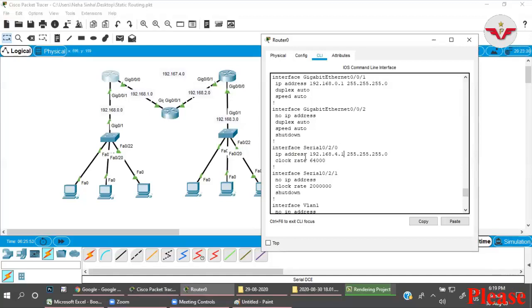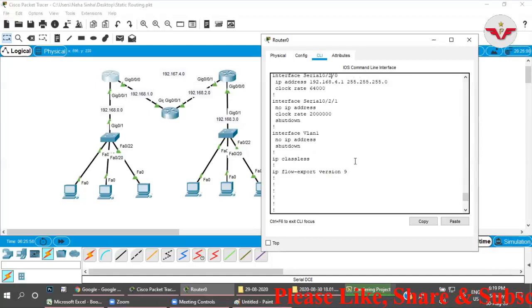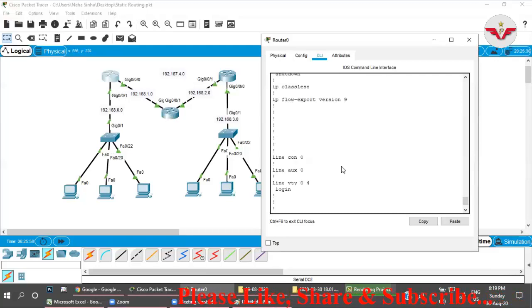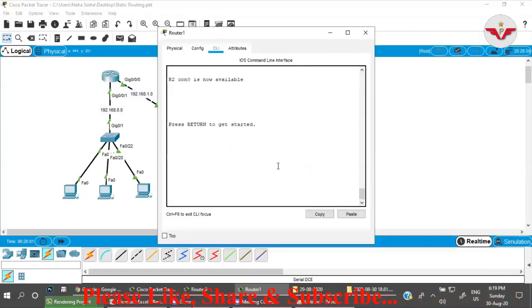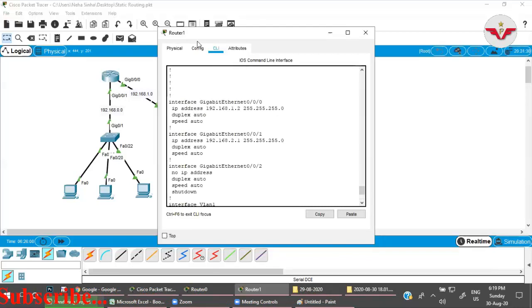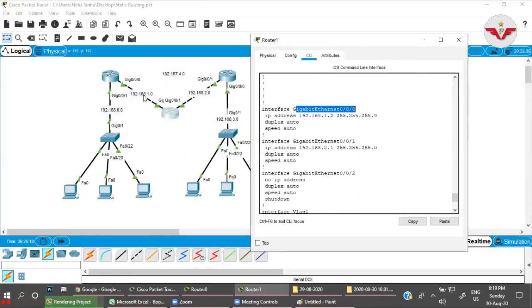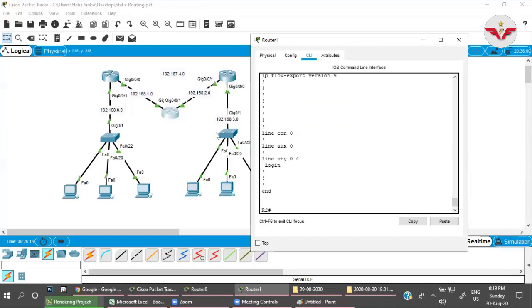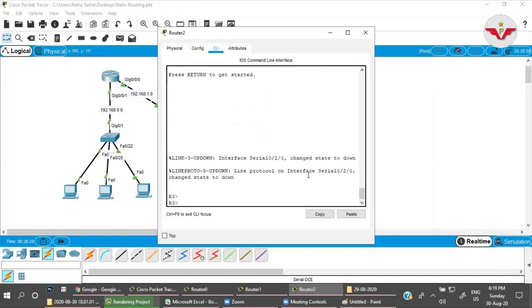Just ignore this as of now. Nothing else, right? If you go to this router as well, you will get the same configuration. Show run. Only the IP addresses are given there on FastEthernet 0/0 and 0/1, 2.1 and 1.2. Correct?